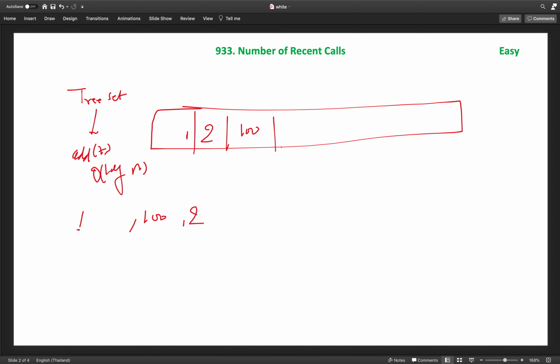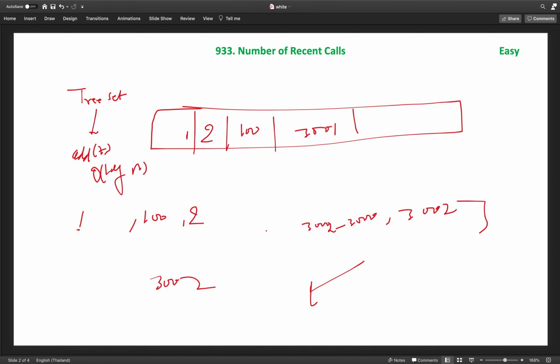Similarly, once we add, let us say, 3001, it will be set something like that. Now, if I need to add 3002, I need to return the number of calls in the range 3002 minus 3000 to 3002.